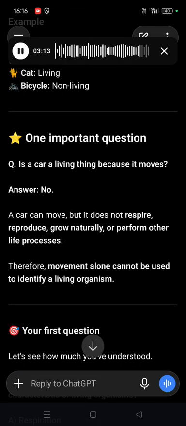One important question: is a car a living thing because it moves? Answer: no. A car can move, but it does not respire, reproduce, grow naturally, or perform other life processes. Therefore, movement alone cannot be used to identify a living organism.